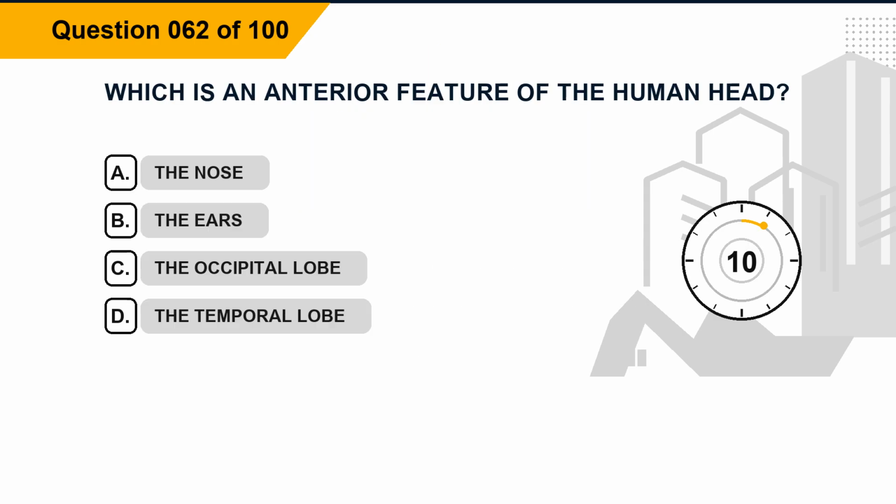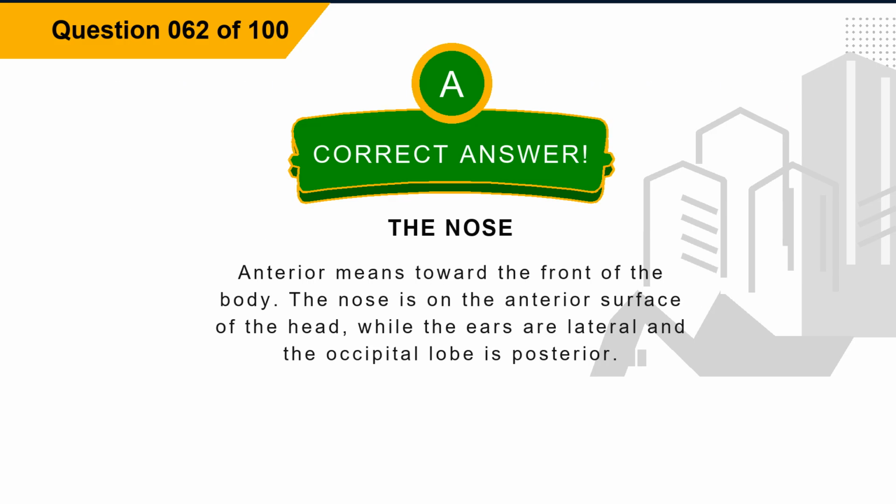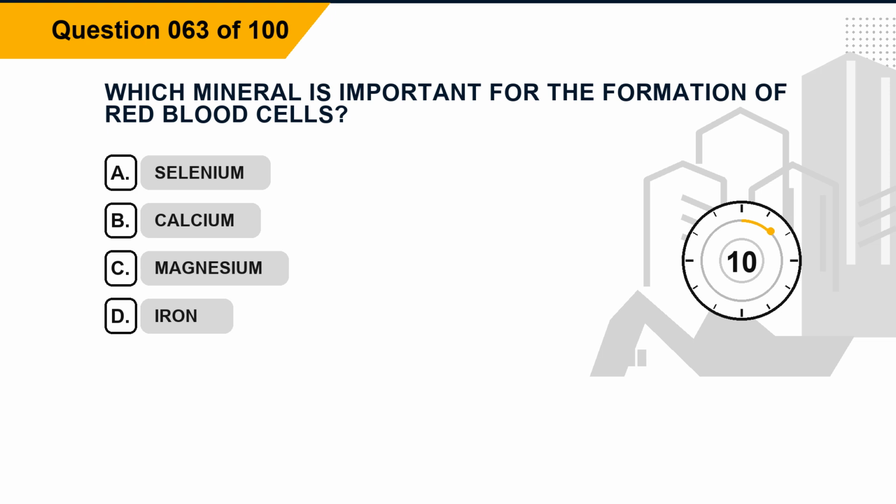Question 62. Which is an anterior feature of the human head? Option A, the nose. Option B, the ears. Option C, the occipital lobe. Option D, the temporal lobe. The correct answer is option A, the nose. Explanation: anterior means toward the front of the body. The nose is on the anterior surface of the head, while the ears are lateral and the occipital lobe is posterior.